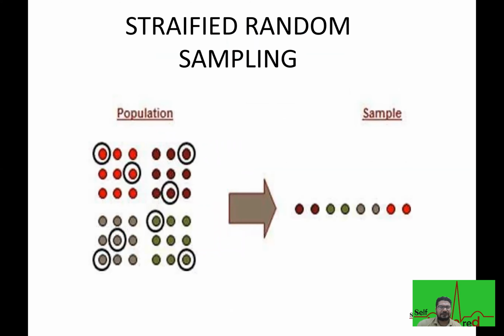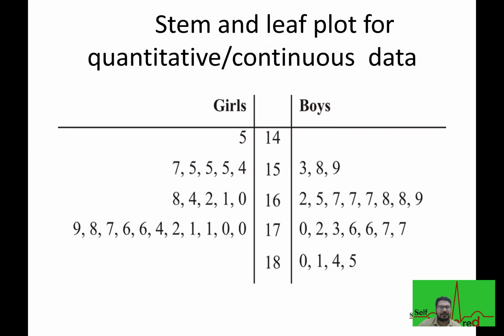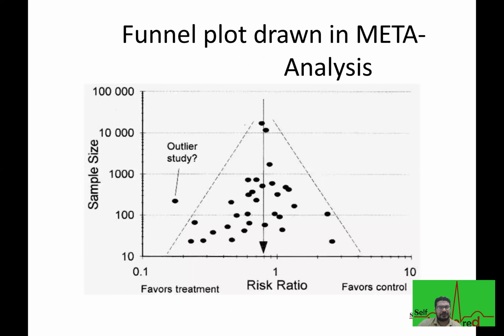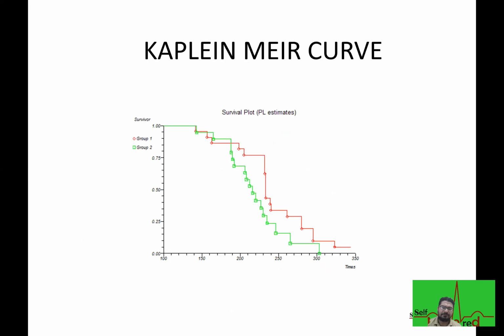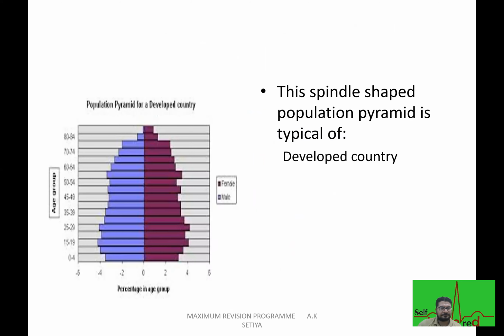This is you can say stratified random sampling. How to take a sample? Stratified random sampling. We call this multi-stage sampling. Stem and leaf plot. Funnel plot. Kaplan-Meier curve. This is a population pyramid for a developing country, and compare this to a population pyramid for a developed country.